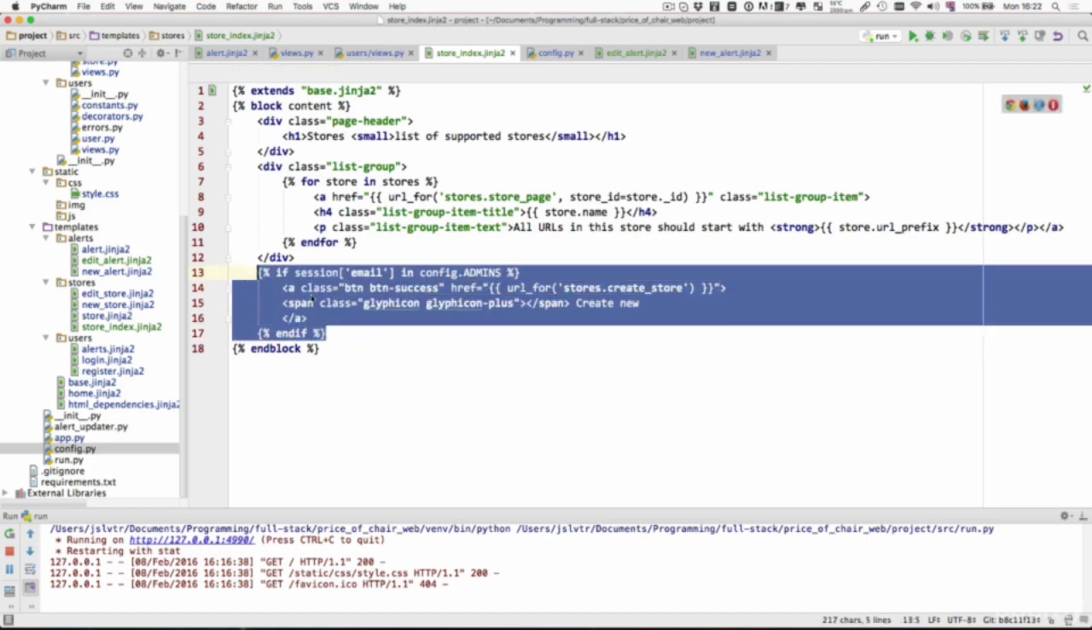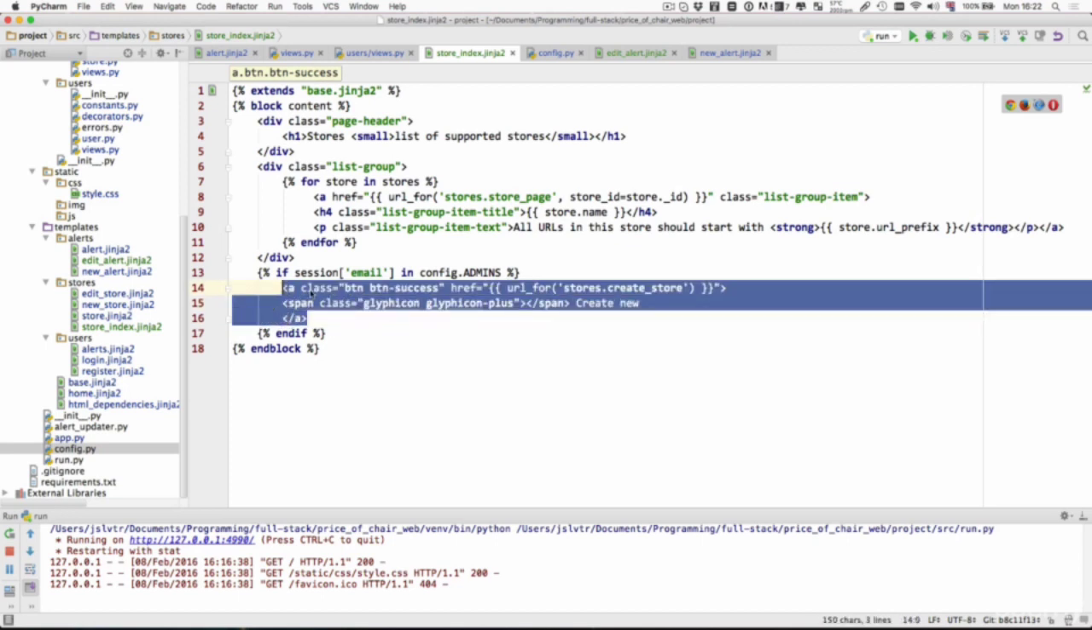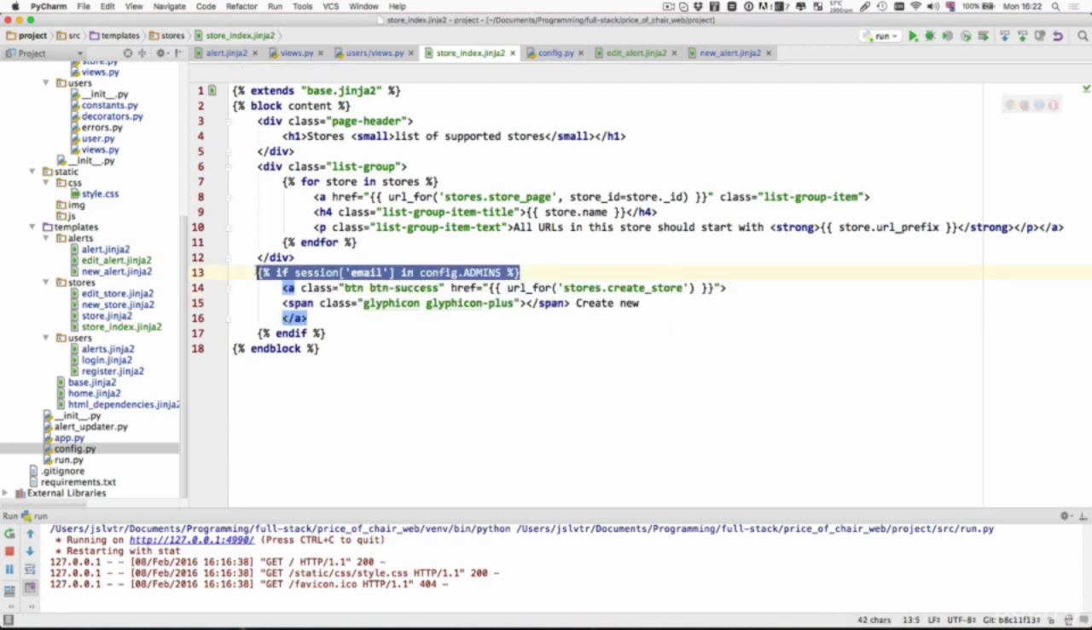However, remember, this only applies to this button. So if users know the address of the Create Store page, they're still going to be able to access that page. So that's something to keep into account. This is only going to make it a bit nicer for those users that are just using the application without intent of messing it up. So that's only going to show the button to those users that are admin, so in this case, my user.